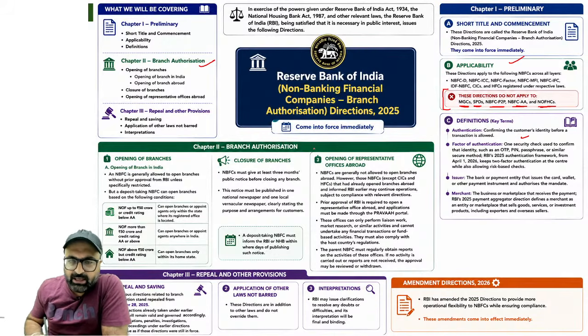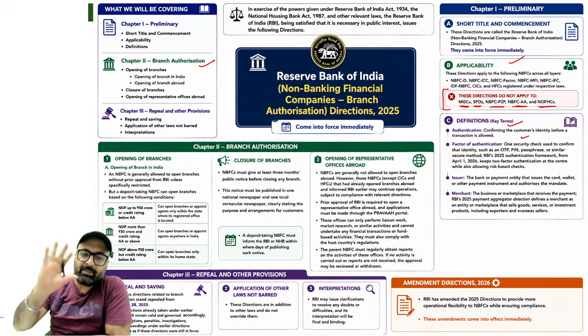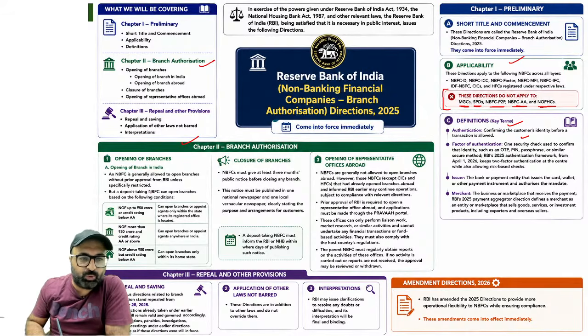Coming to the second point, these terms related to branch, factors of authentication, issuer or merchant, are basically about the NBFC's day-to-day operations. But our major concern is chapter 2, which talks about opening of branches. It says that for opening of branches in India, an NBFC is generally allowed to open branches without RBI approval, unless specifically restricted. But a deposit taking NBFC can open branches based on the following conditions.